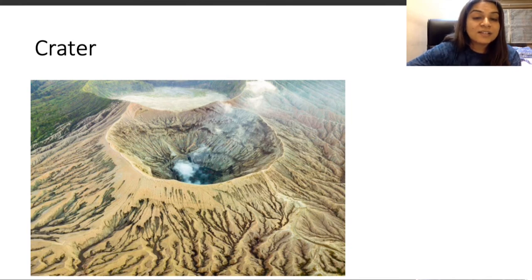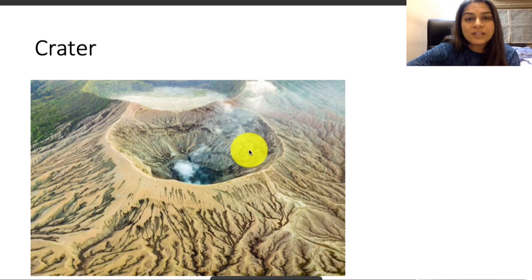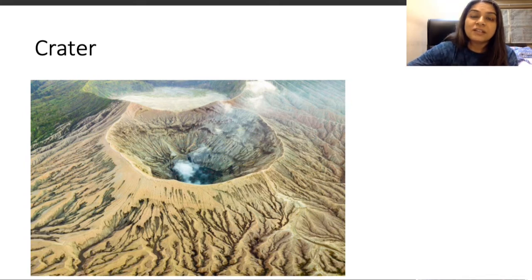Crater is basically the mouth from where the volcano erupts. On the peak of the mountain, sometimes when the volcanic eruption happens, the peak itself, the cone, the tip, basically blows off to give space for the lava to come out. Such a hole formed on the top of the mountain to give space for the lava is called a crater.